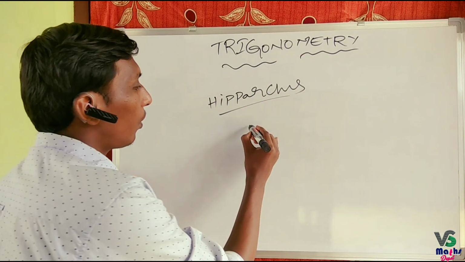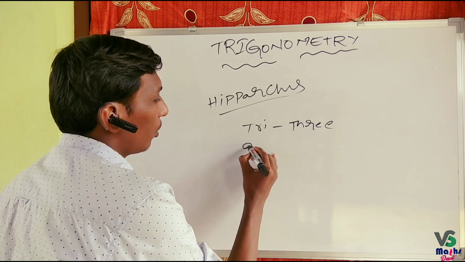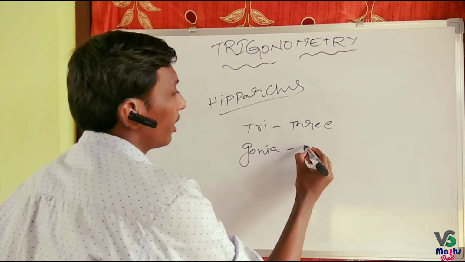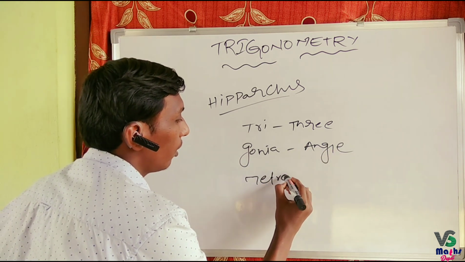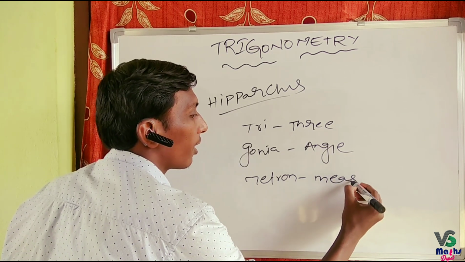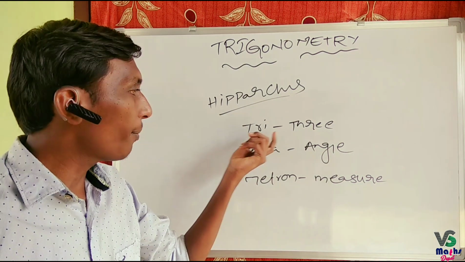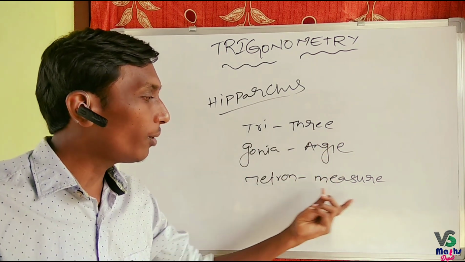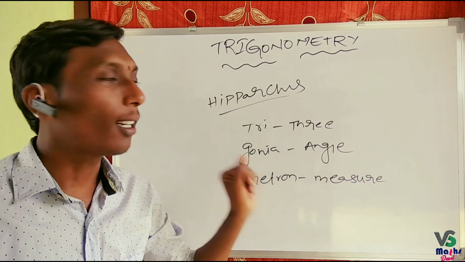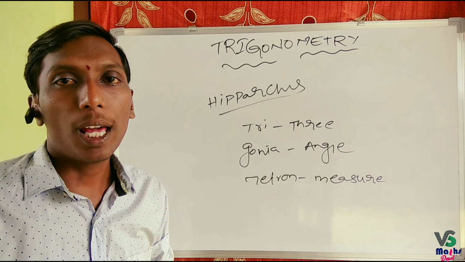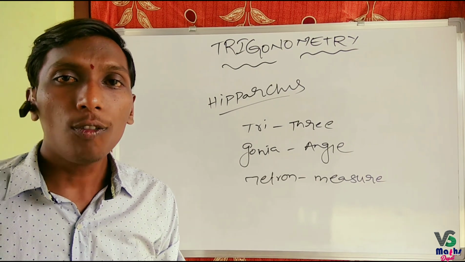Its meaning is: tri means three, gonia means angle, and metron means measure. The total meaning of trigonometry is three angle measure. Hipparchus, the Greek astrologer and mathematician, introduced trigonometry. He is considered the father of trigonometry.